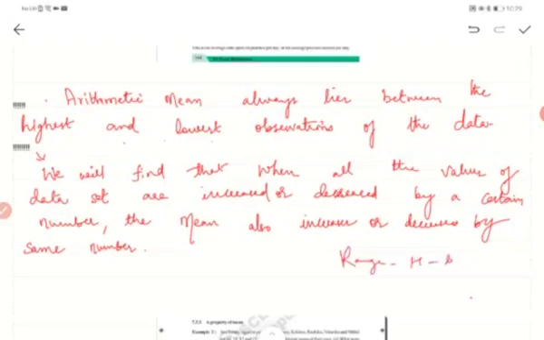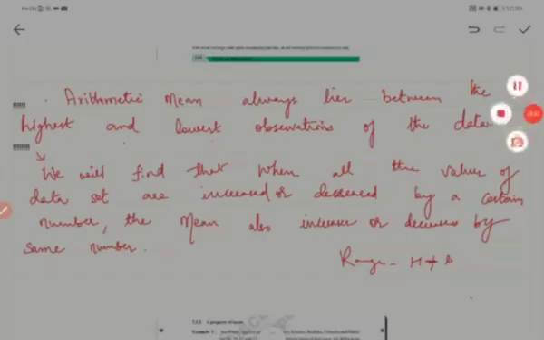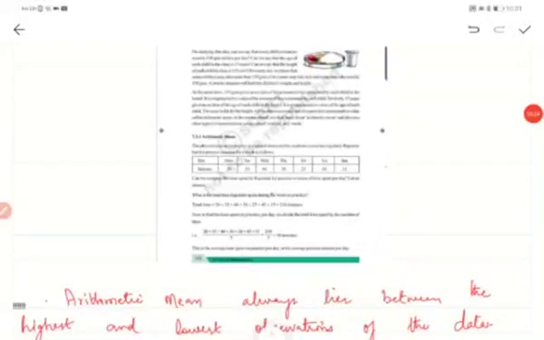So this arithmetic mean will lie between the highest and lowest of the observations. Whenever we want to find the mean of the data, we will first arrange the values of the data set in increasing or decreasing order. So what did I say? Arithmetic mean always lies between the highest and lowest observations of the data.